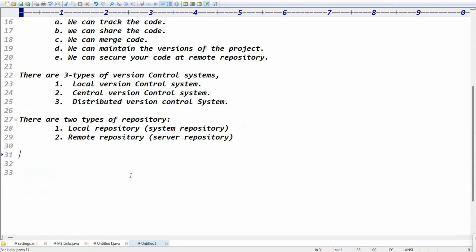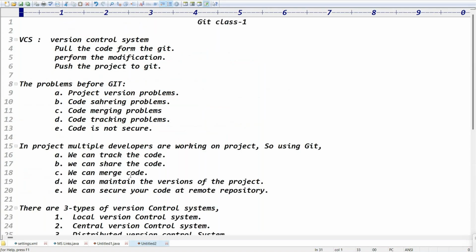Now, the Git installation process we will cover in the next video. So I think we got the clarity about Git class 1.